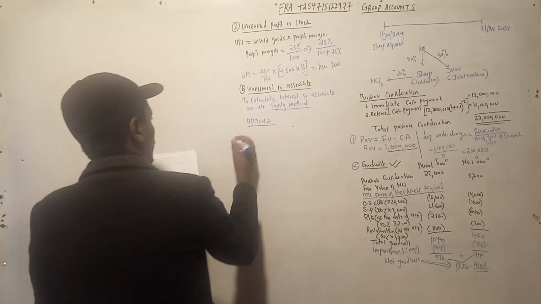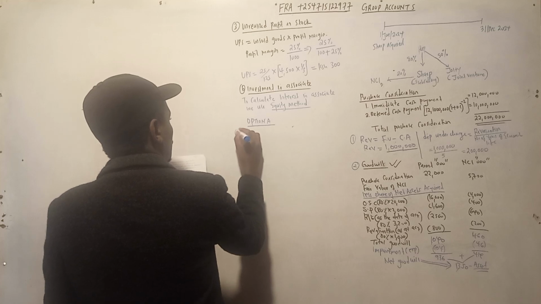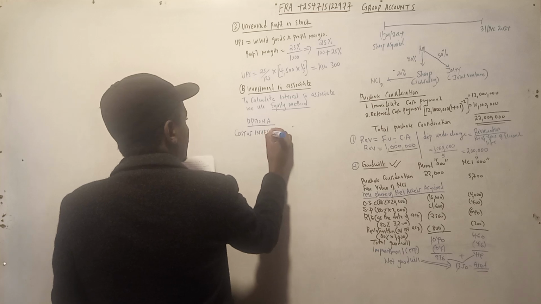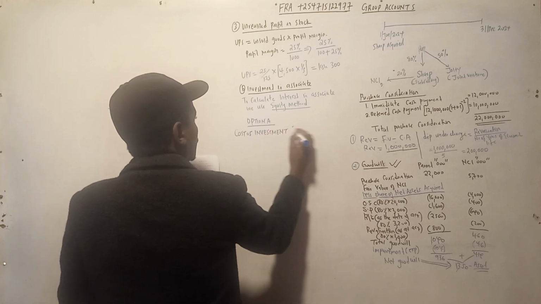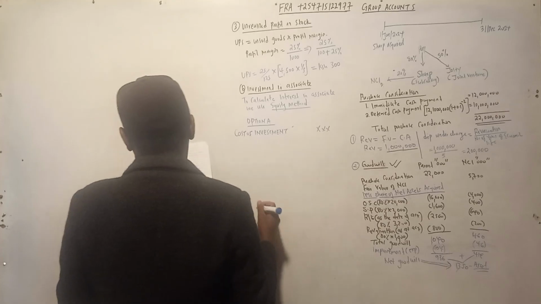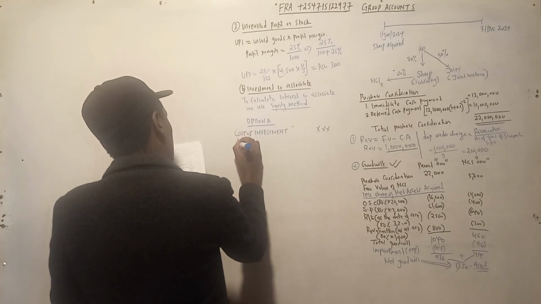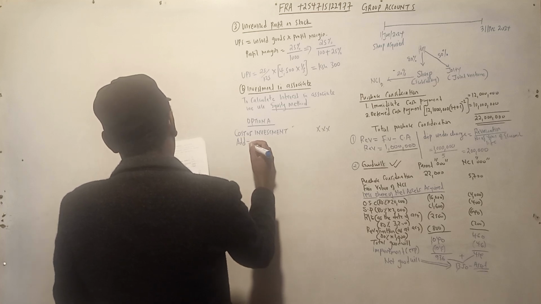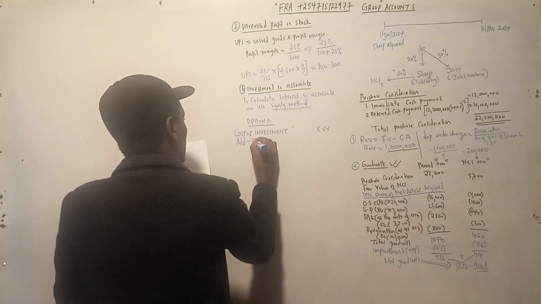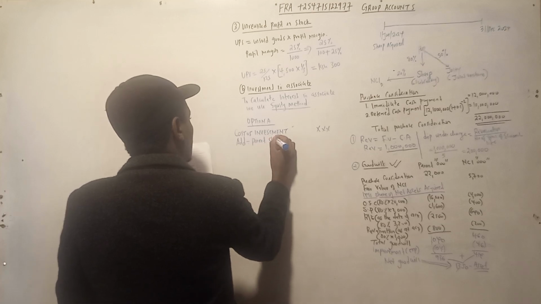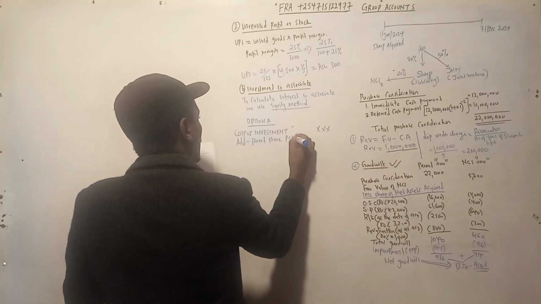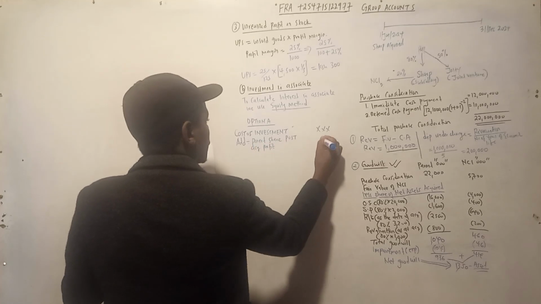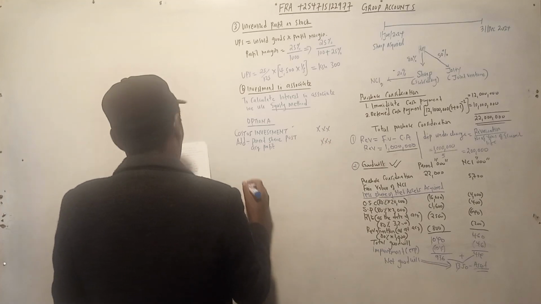For option A, we start with the cost of investment or the purchase consideration. Remember, cost of investment is the same as purchase consideration. Then we add parent share of post acquisition profit.